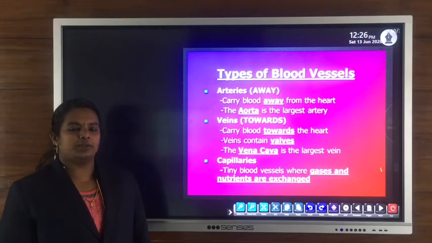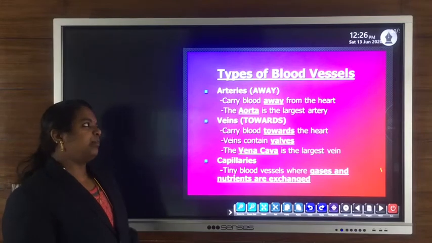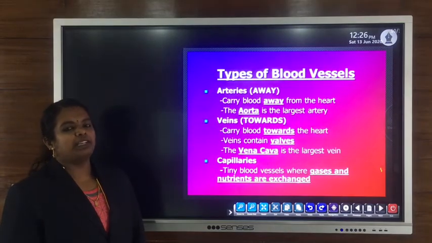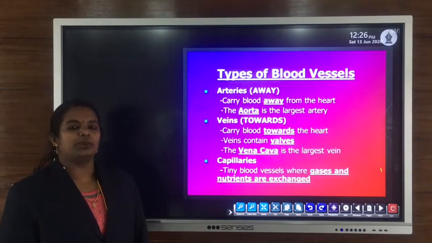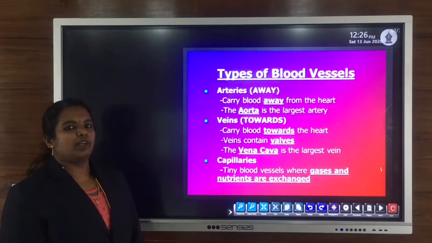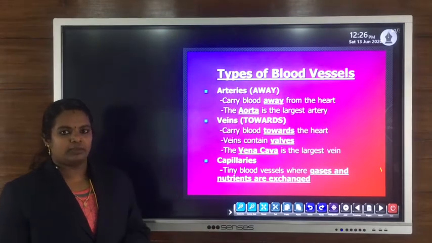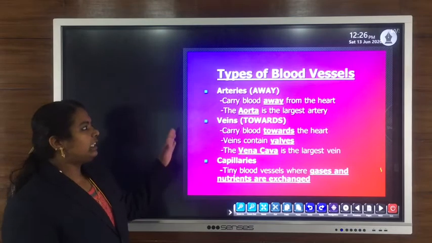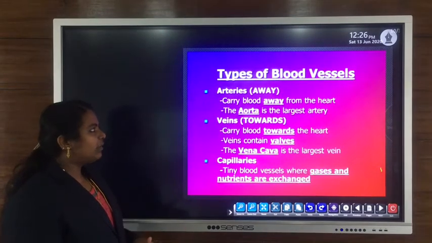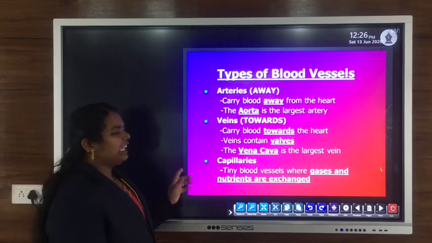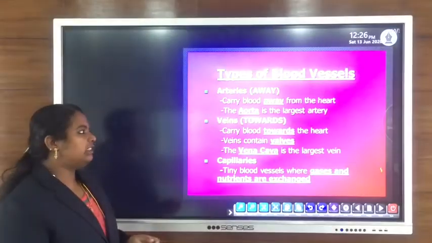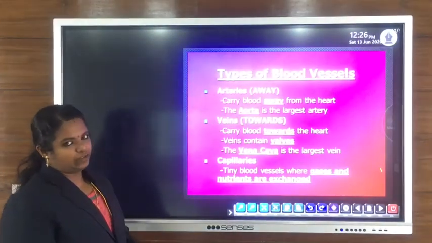Next component of the circulatory system is blood vessels. Blood vessels are small tubes which carry blood from one place to another. There are three types of blood vessels: one is artery, the second is veins, and the third is capillaries.